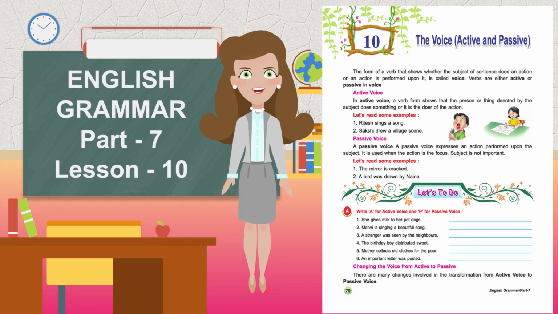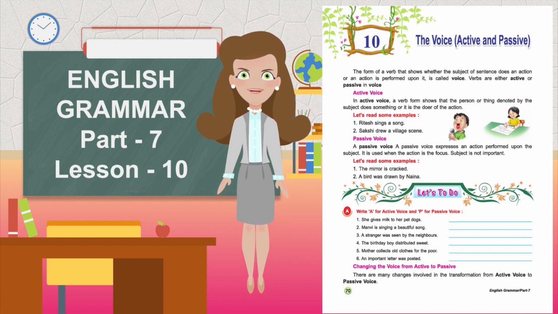Lesson 10. The voice, active and passive. The form of a verb that shows whether the subject of a sentence does an action or an action is performed upon it is called voice. Verbs are either active or passive in voice.